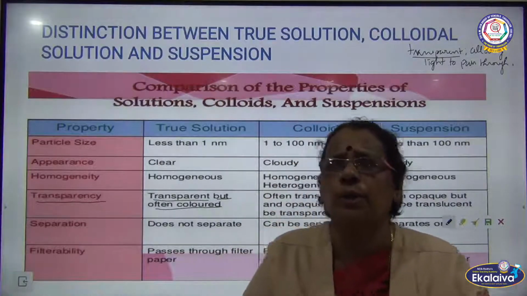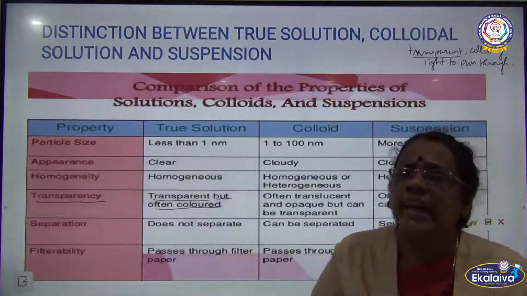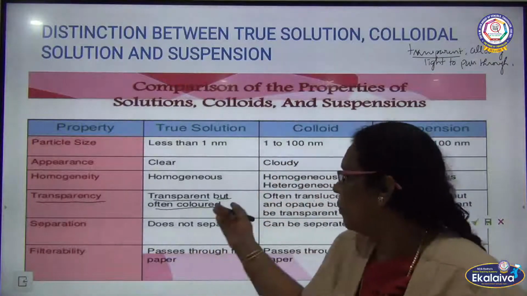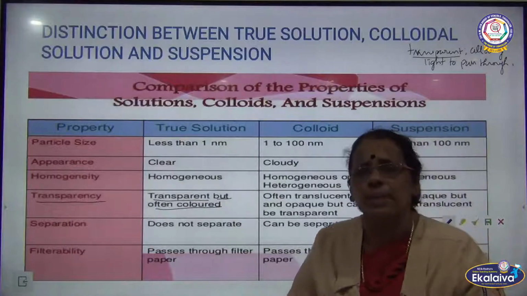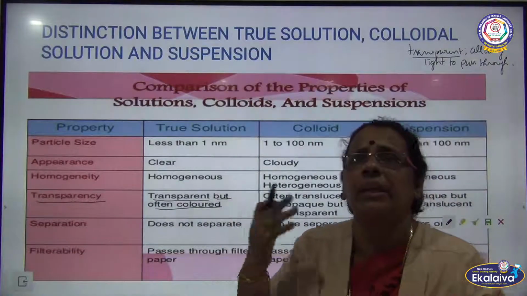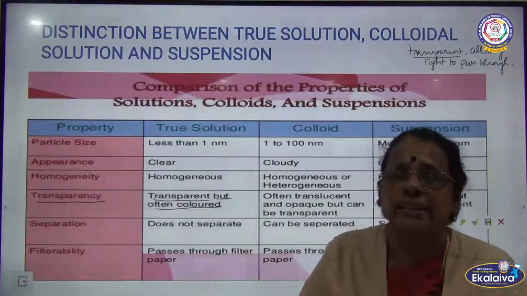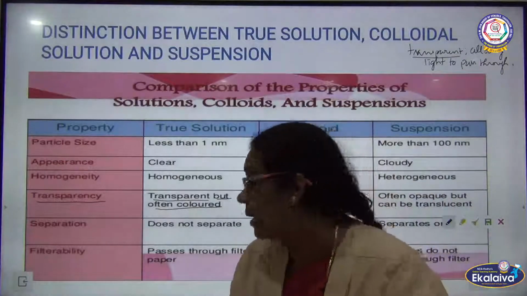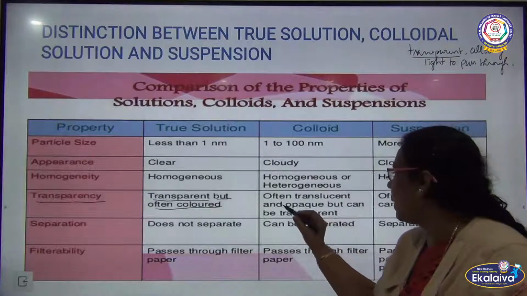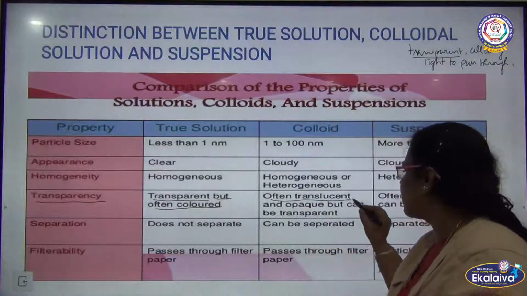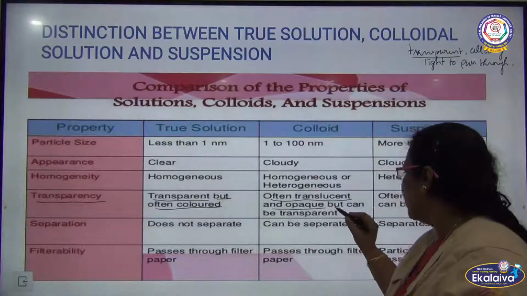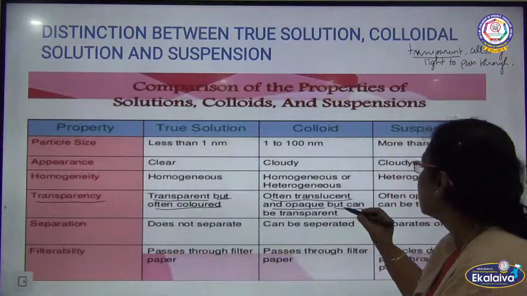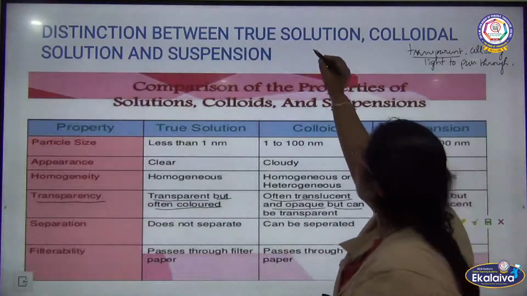So what is the nature of the true solution? It will allow the light rays to pass through, so it is transparent in nature. Often the true solution appears colored. And when you talk about colloids, they are often translucent and sometimes opaque.